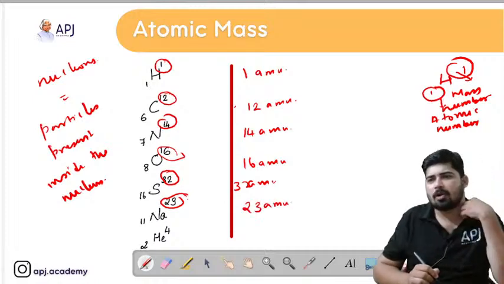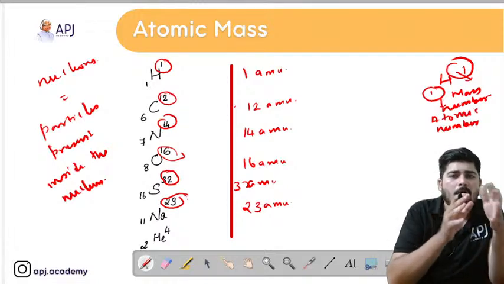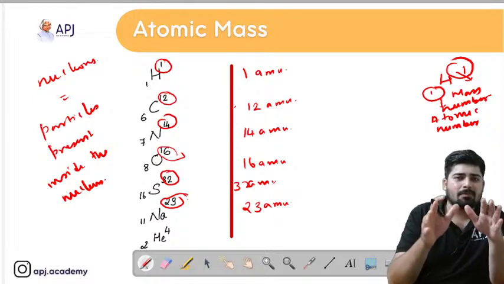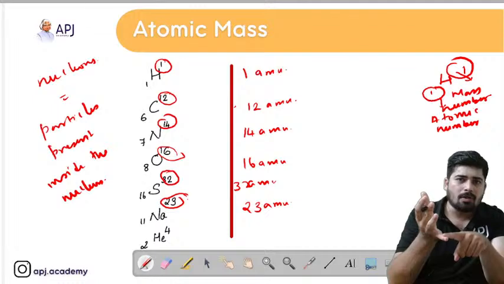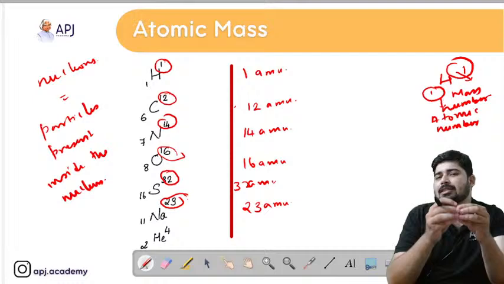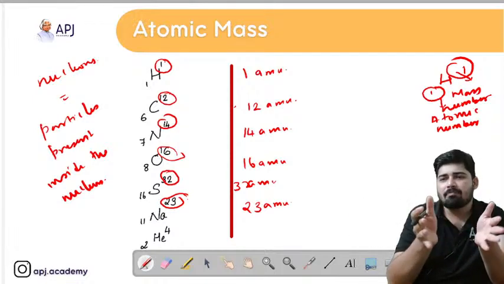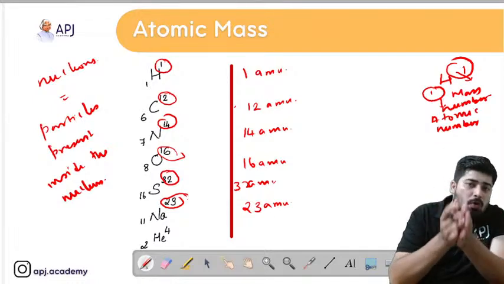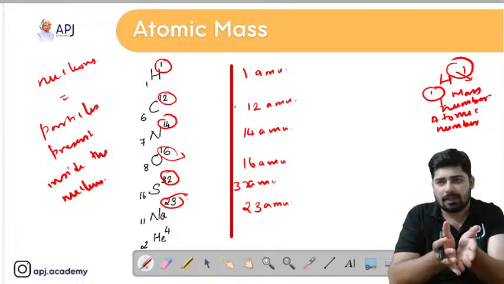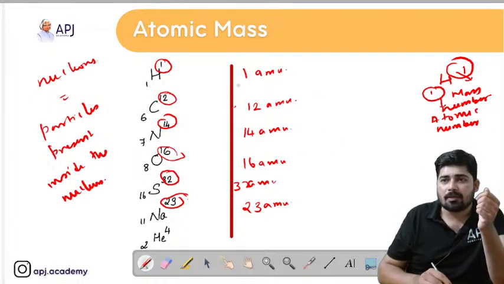Okay, this is all about the atomic mass. So now you have a clear picture of how to calculate the mass of an atom. The mass of an atom is the total mass of protons plus the mass of neutrons. So what gives us the mass? It is the mass number. What is the mass number? Mass number is simply the number of nucleons, that means the number of protons and neutrons present inside the nucleus. Is it clear? So let's move on to the next topic.